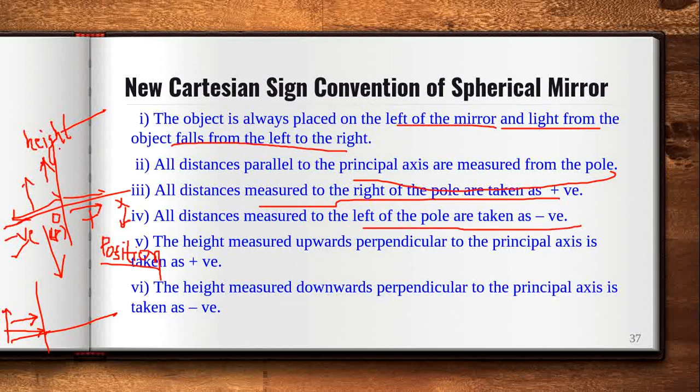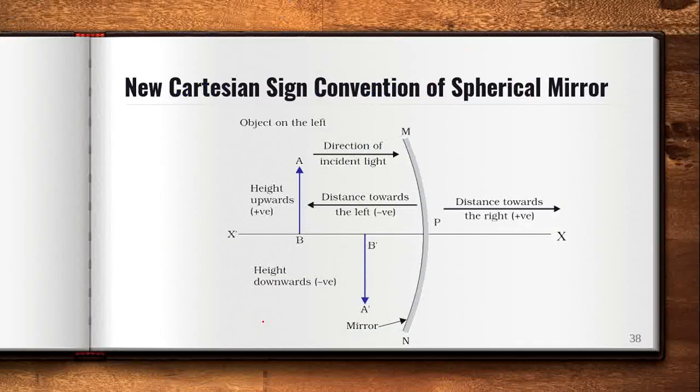And then I talked about the height. The height measured in the upward direction perpendicular to the principal axis is taken as positive, and the opposite is negative. This part I have discussed, and it is very easy for you to understand, because it is nothing but the analysis of an XY graph.